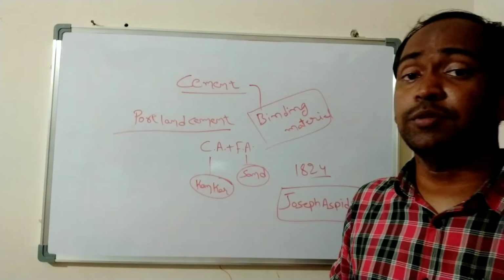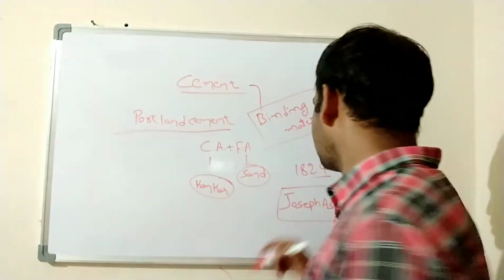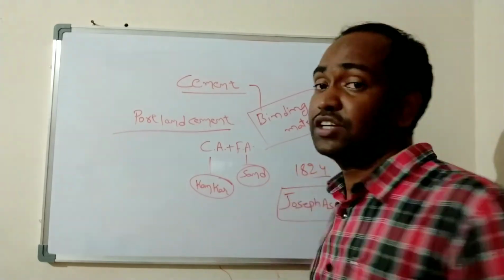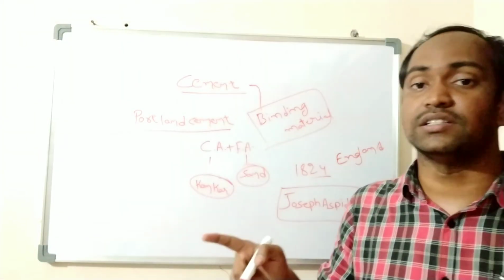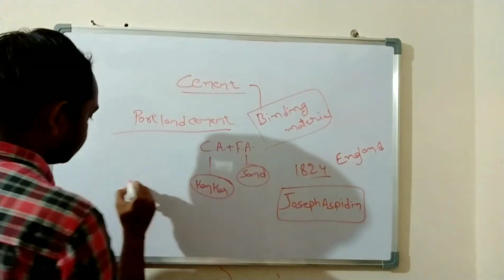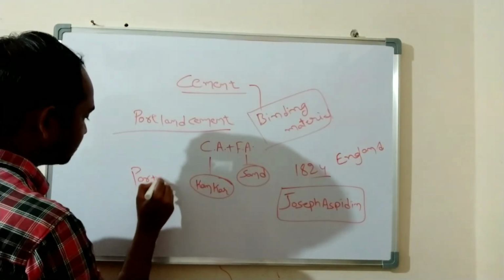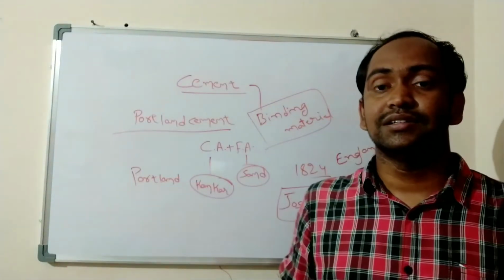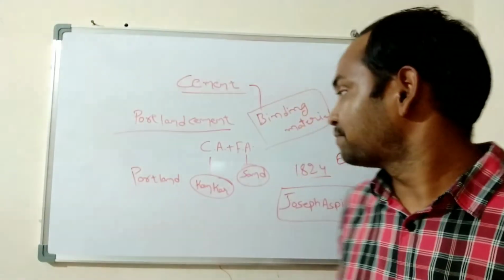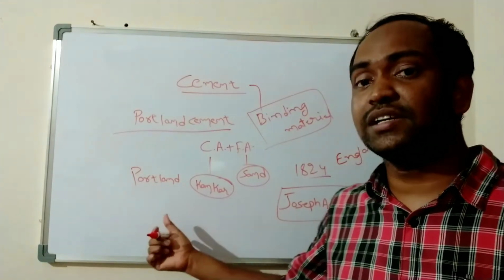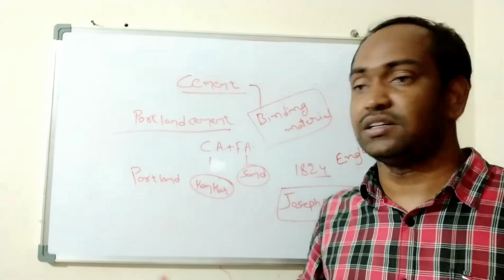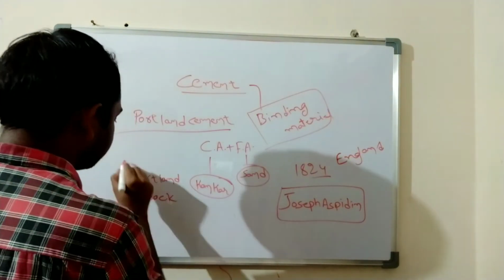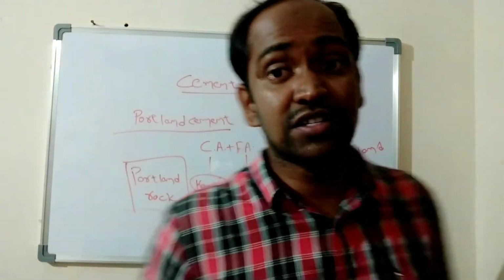And one more thing we have to remember: he was also from England. In England, for constructing buildings or structures, they use a rock called Portland. The hardened cement resembles Portland rock. Understand or not? Portland is a rock. That's why that cement is called Portland cement.